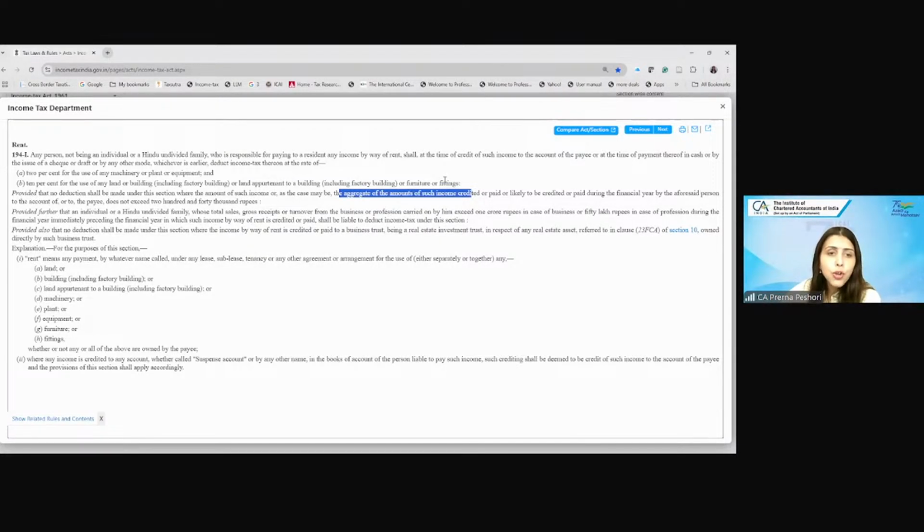So this 240, as I said, is the limit for all the assets. So basically, even if you enter into two agreements with one landlord, this is not with respect to one agreement. Are we clear, students? Yes or no? Yes, ma'am. Okay. Now, here again, there are a few issues that I would like to discuss.